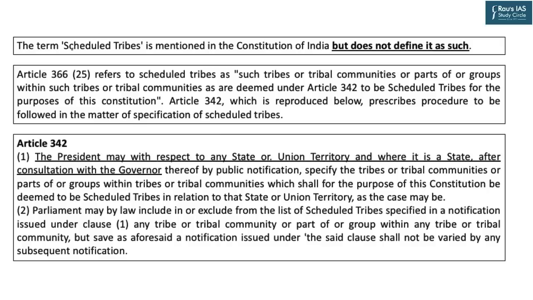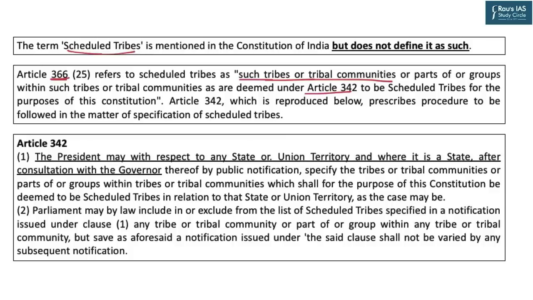You should know that the term scheduled tribes is mentioned in the Constitution, but it is not defined. Clause 25 of Article 366 refers to scheduled tribes as such tribes or tribal communities or parts or groups within such tribes or tribal communities as deemed under Article 342.